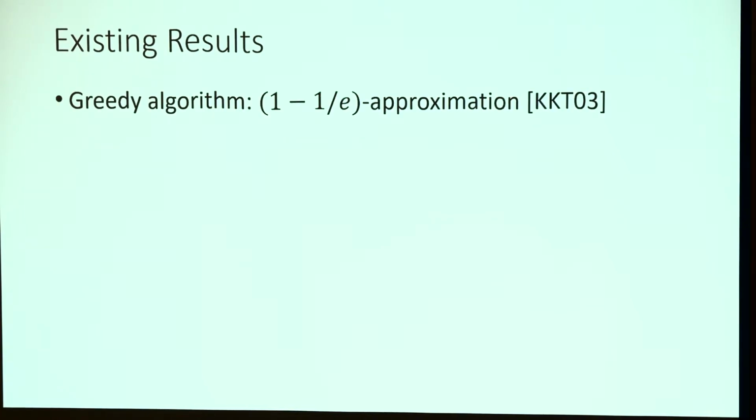So in this slide, I'm going to briefly mention the most relevant existing results. Firstly, as most of you probably already know, in the seminal paper, they show that the greedy algorithm that iteratively selects the seed with the highest marginal increment on the objective function achieves 1 minus 1 over e approximation. This is basically because the objective function under the independent cascade and linear threshold models is submodular and monotone, and doing greedy always ensures 1 minus 1 over e approximation.